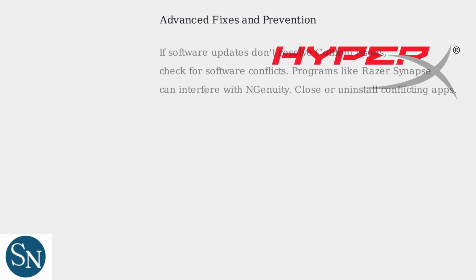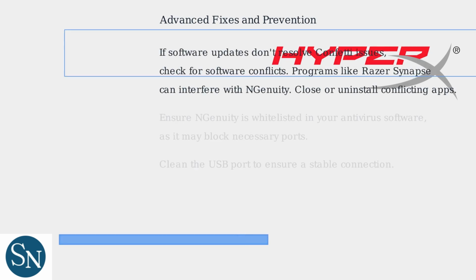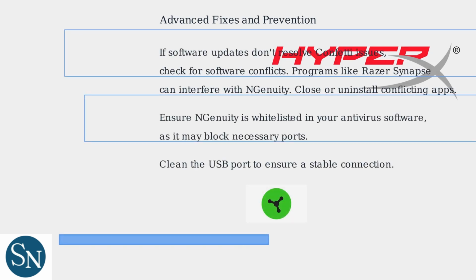If updating software and firmware doesn't solve the problem, consider potential software conflicts. Programs like Razer Synapse can sometimes interfere with Ingenuity. Try closing or uninstalling conflicting software. Also, ensure Ingenuity is whitelisted in your antivirus software, as it may be blocking necessary ports. A clean USB port is also important, so try cleaning it.